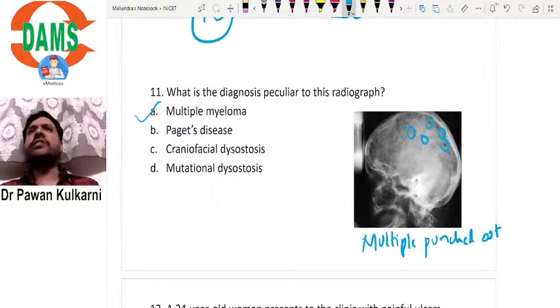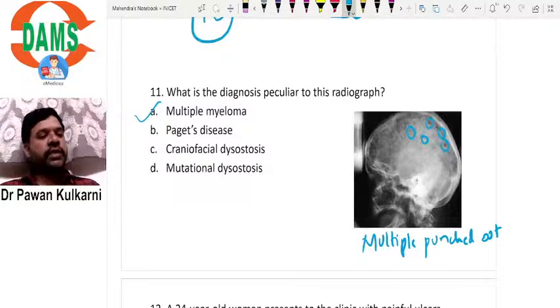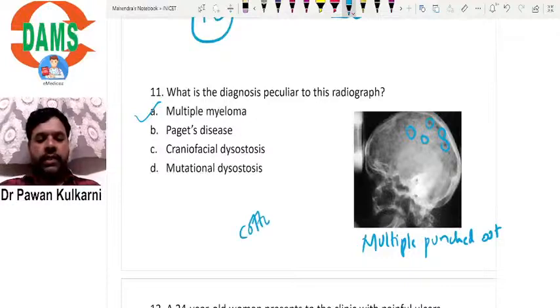Why have they given Paget's disease? In Paget's disease also you can see such lesions, where you describe it as cotton wool appearance. Cotton wool appearance.